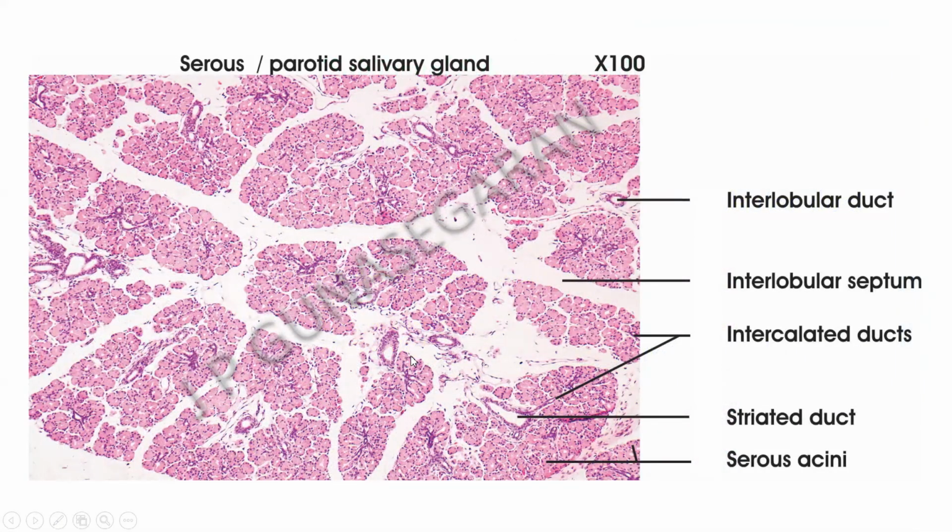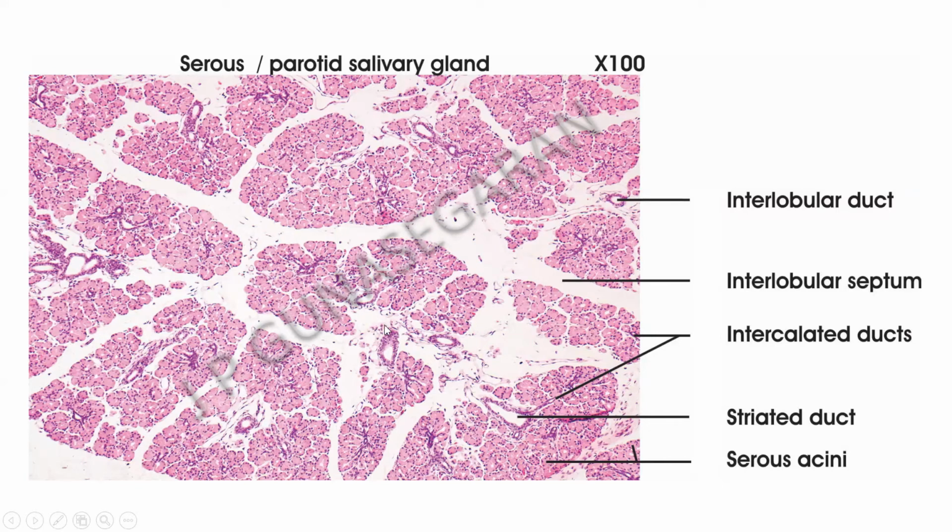This is a section of serous gland. Example, parotid salivary gland. Parotid is purely made of serous acini. It is also a compound gland because you can see ducts of different calibers.